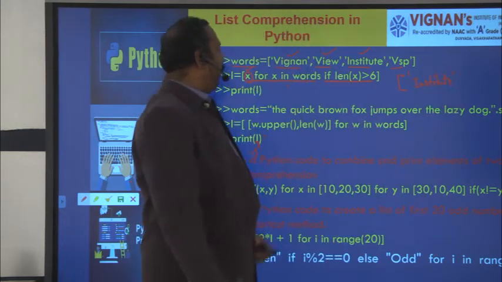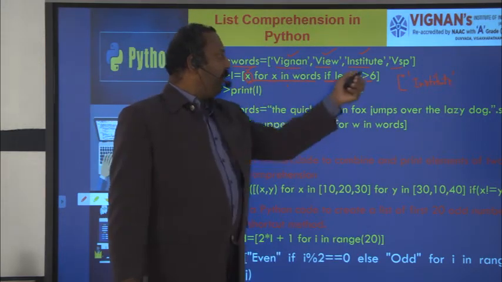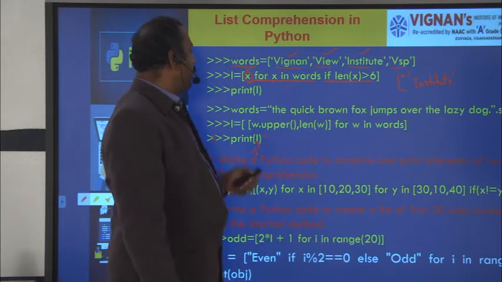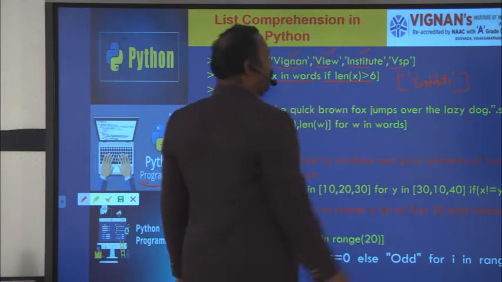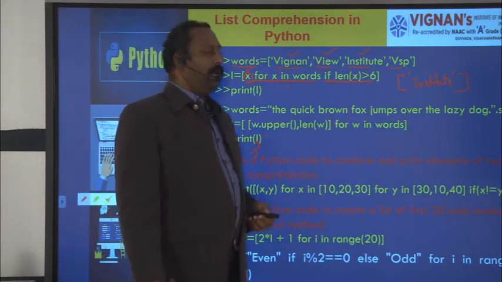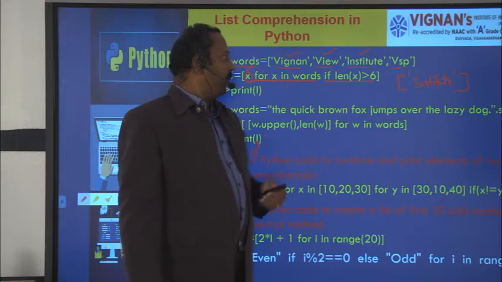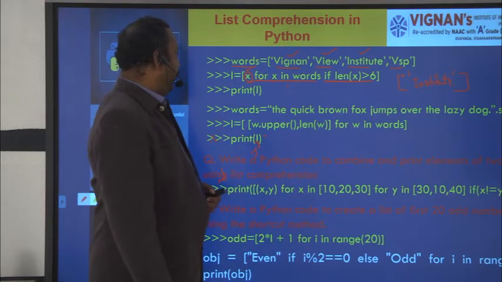Institute will get assigned to the output expression, and VSP, 3 is greater than 6 is false, so VSP is also not considered. So what output will we get? We will get only institute, because only the words having length greater than 6 are taken. So that is the output you will get here.